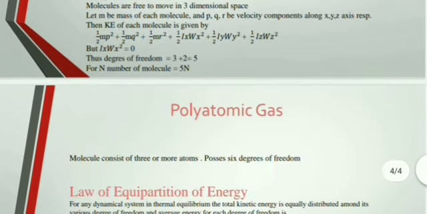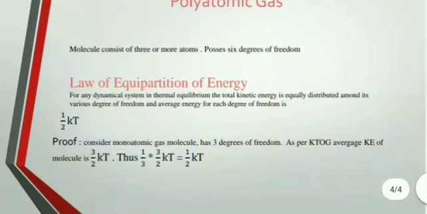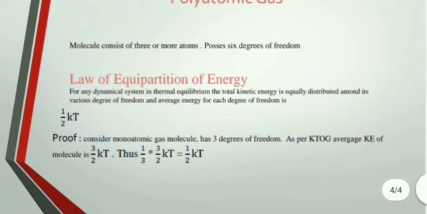Okay, let's move to polyatomic gas now. So polyatomic gas, its name also suggests itself. Polyatomic means it consists of 3 or more atoms. It is called a polyatomic gas.